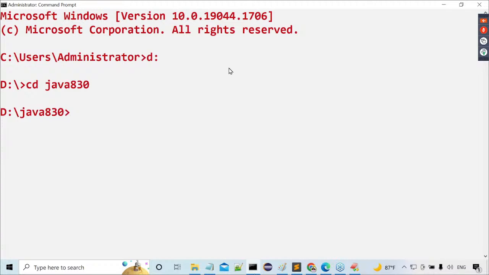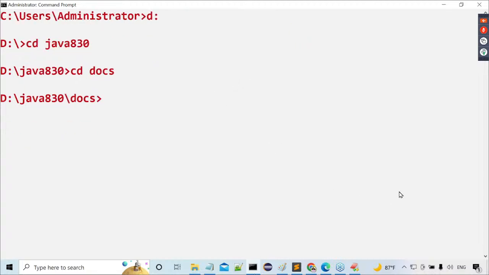Inside the Java 830, the docs folder is available. Am I right or not? CD, then docs. Right, sir. Inside this only, here I saved my Java file. Am I right or not? Now here, I do not need to compile anything. I just want to prepare Java documentation for the source code.